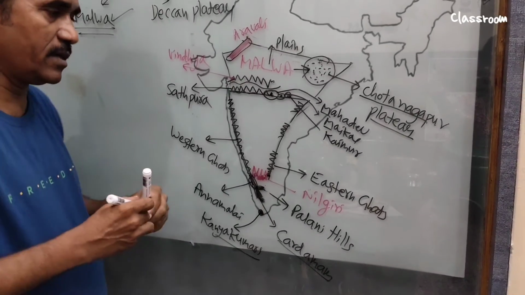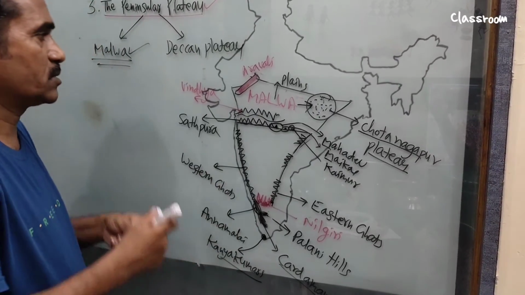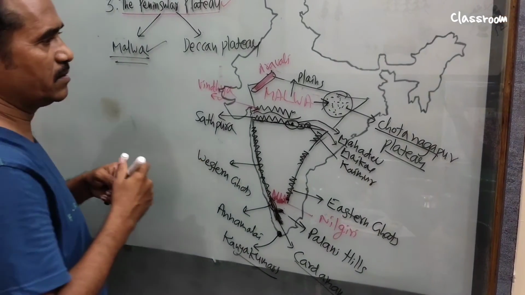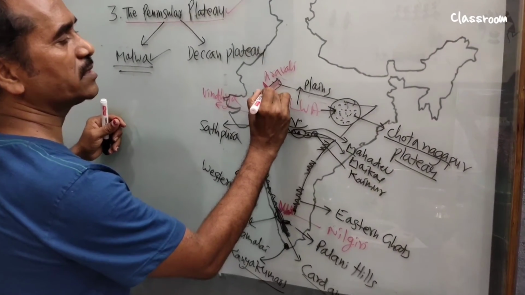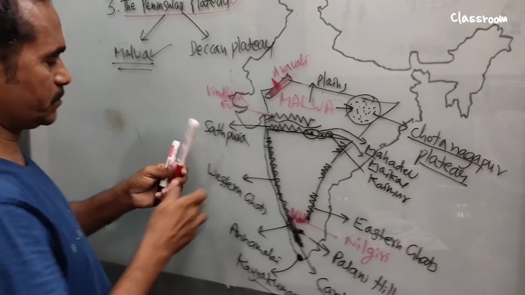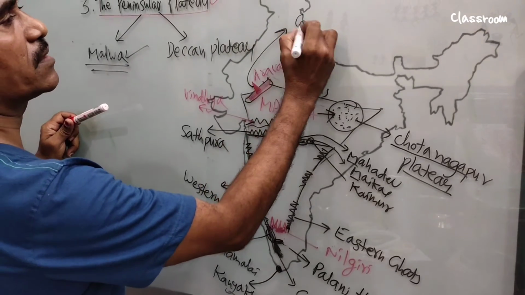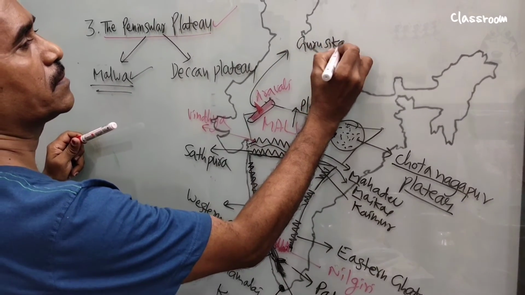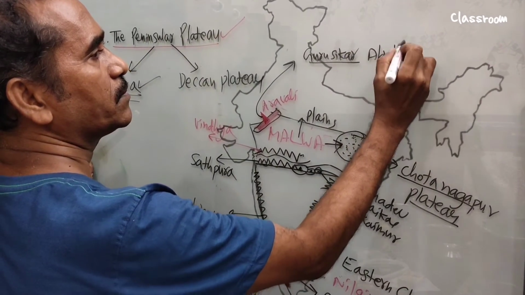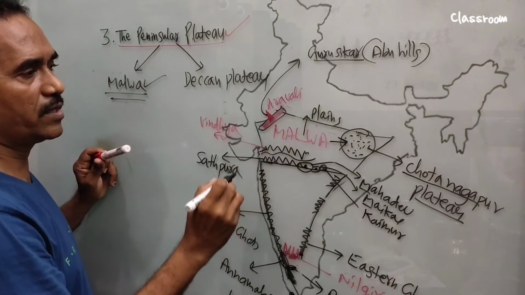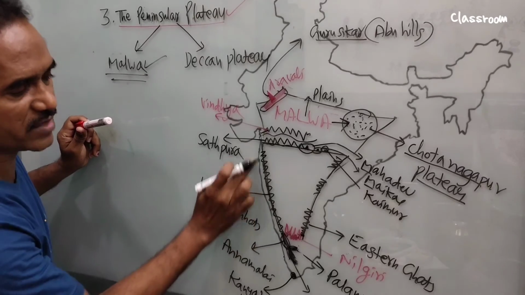Next, let's look at the highest peaks in various mountain ranges. So here, this one already, it is Aravali range. The highest peak in Aravali range is Guru Sikar in Mount Abu Hills. What is the highest peak in Aravali? It is Guru Sikar.